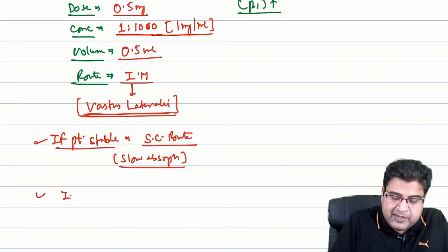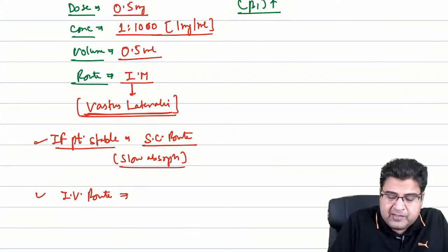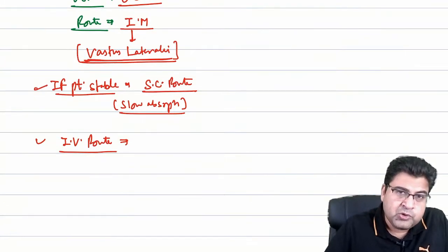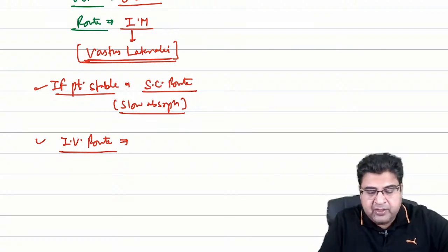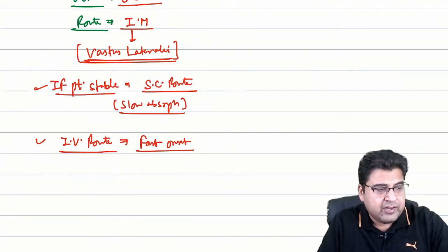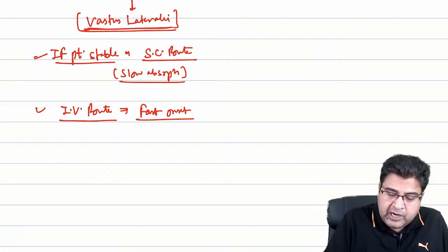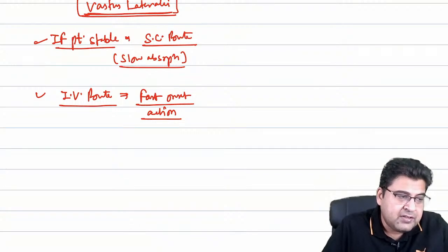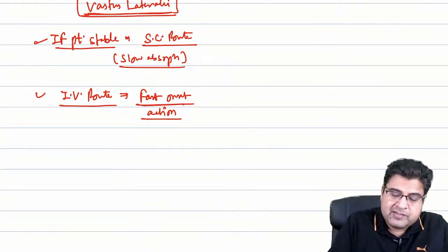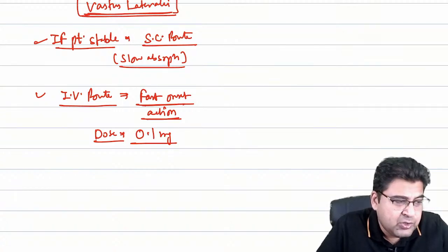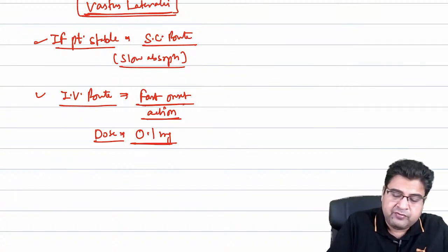Now, when you want to give medicine by IV route in anaphylactic shock, please remember the dose needs to be decreased, because IV route has a very fast onset of action. Therefore, whenever you want to give medicines by IV route, the dose needs to be decreased a lot. So here the dose should be only 0.1 mg. You have made the dose 1/5, so you will give 1/5 of the normal dose.